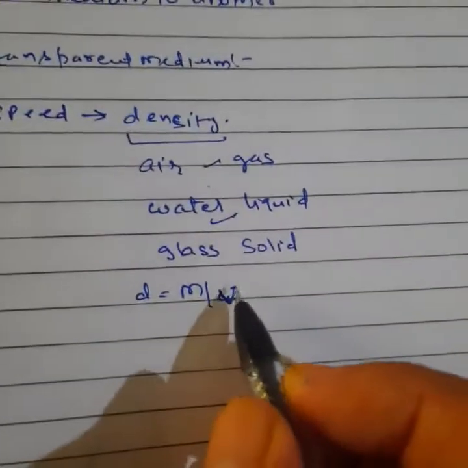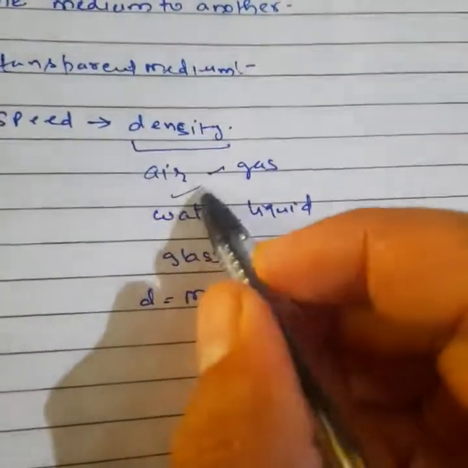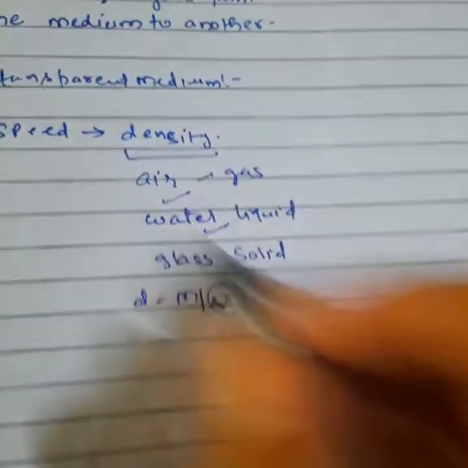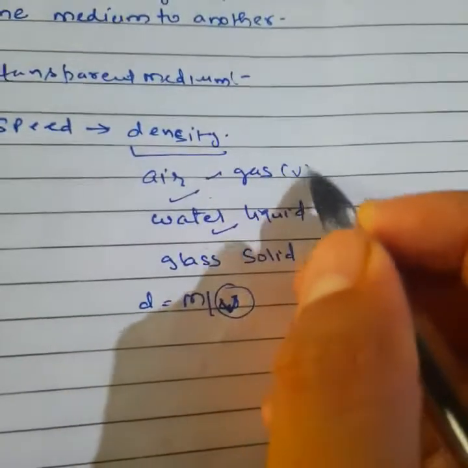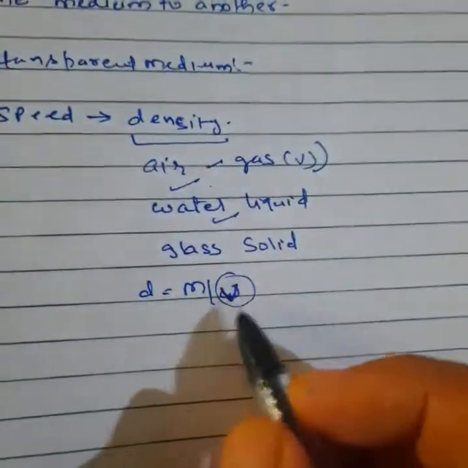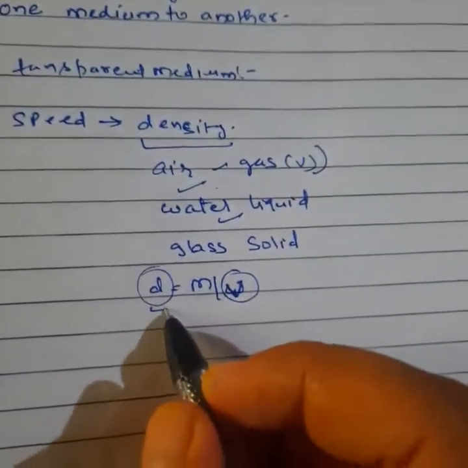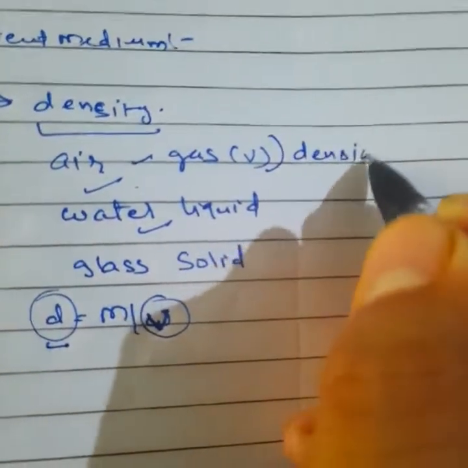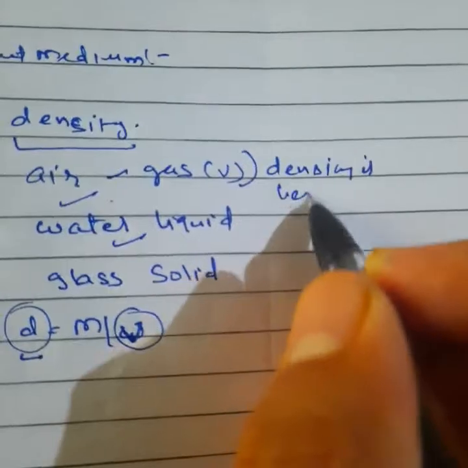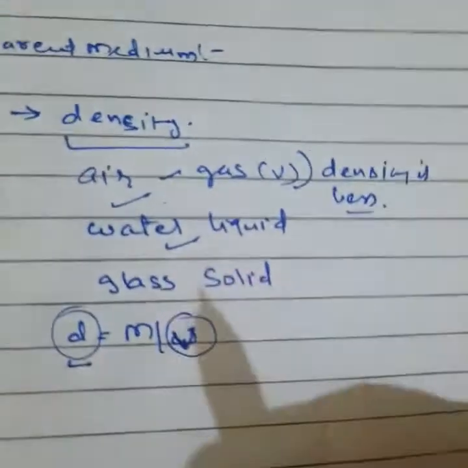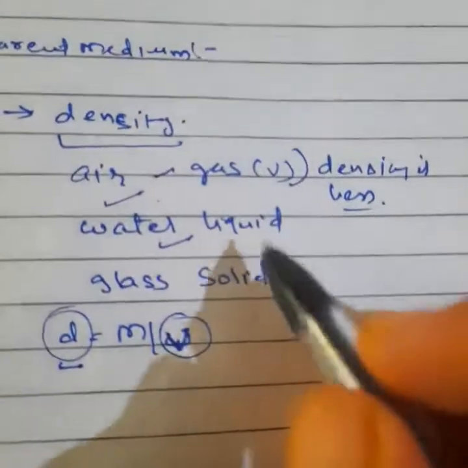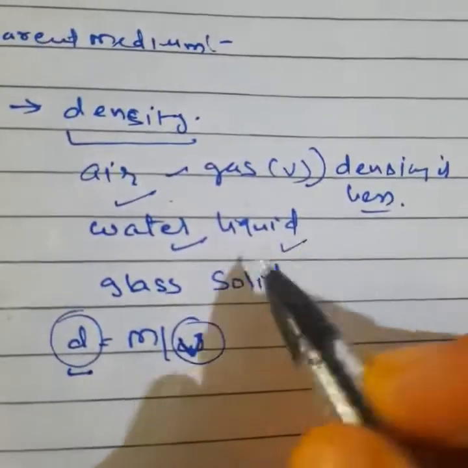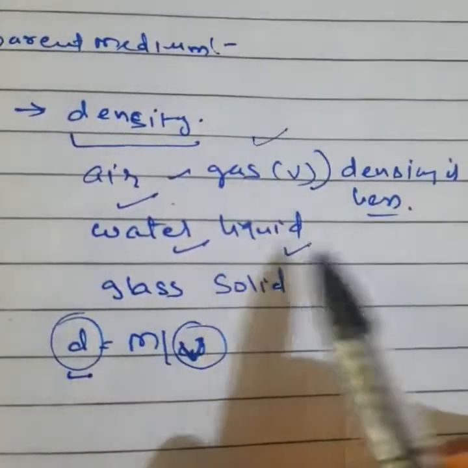So simply we will talk about volume. In the case of gases, gas will spread in the whole space easily, so we can say it has more volume. If it has more volume, we can say its density will be less. Clear? In the water case, the volume is a little bit less than that of gas, so in this case density will be more.